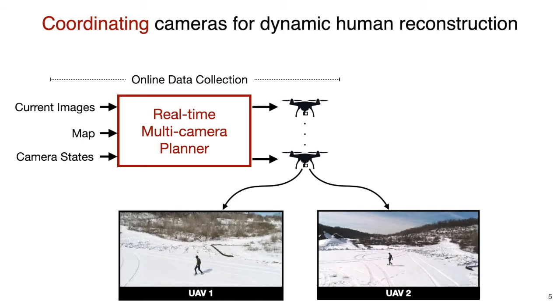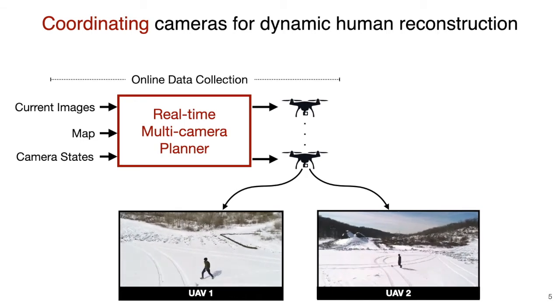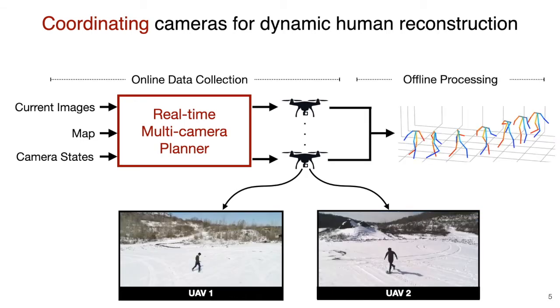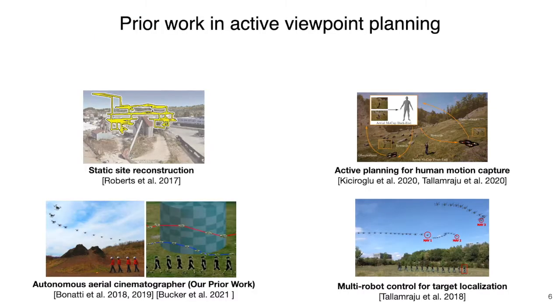Here are some example footage of an actor playing soccer. Finally, the collected data are then post-processed with AlphaPose, a key point detector, with triangulation to get 3D skeletal poses.